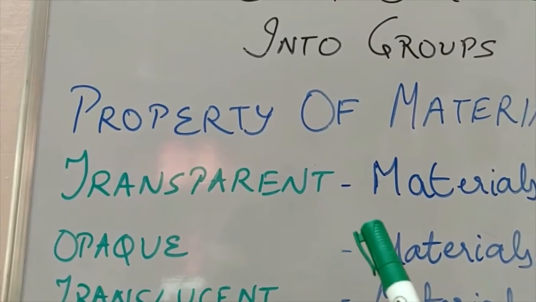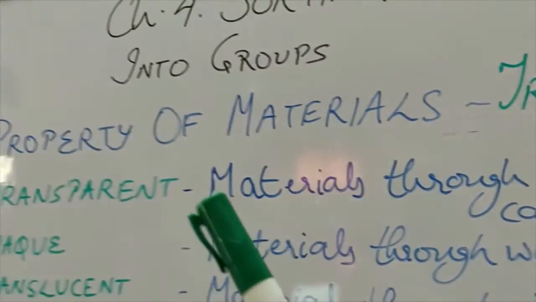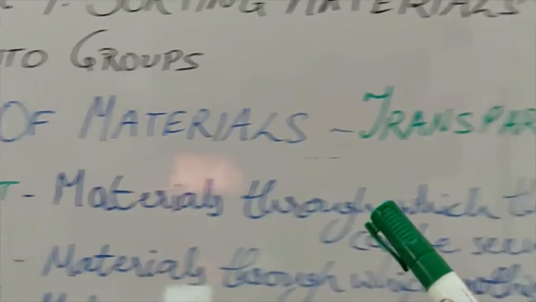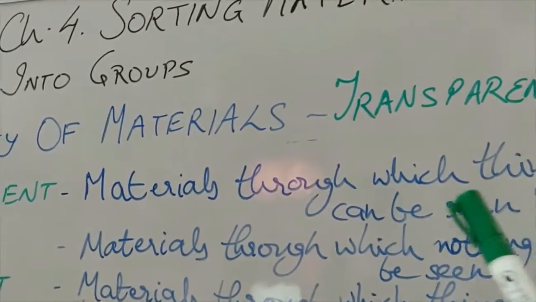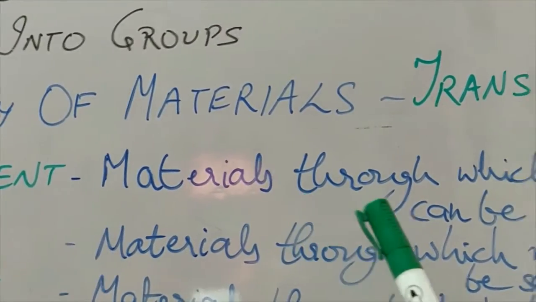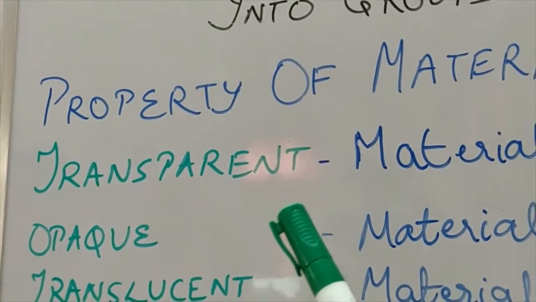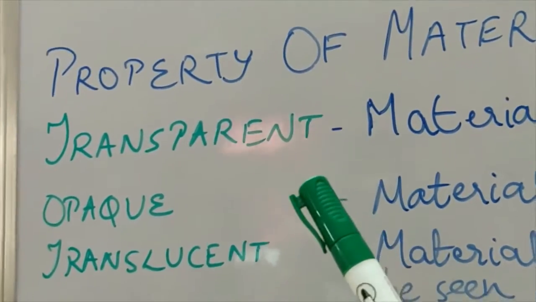First one is transparent materials. A material is called transparent. We will understand that in this way: materials through which things can be seen. Any material through which we are able to see the things is known as a transparent material. Okay students, we will take its examples one by one.